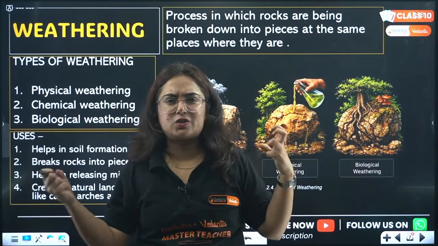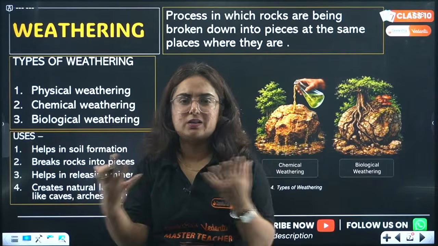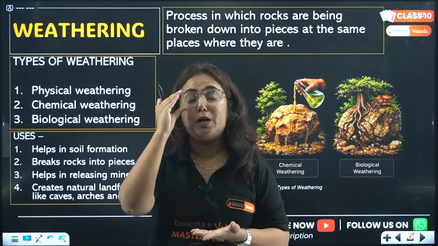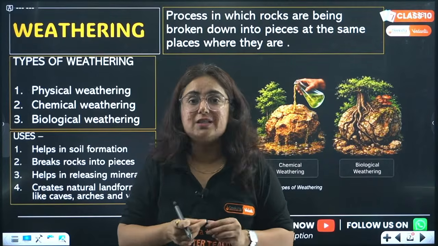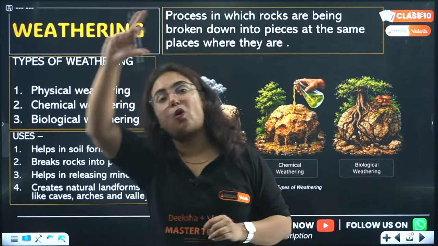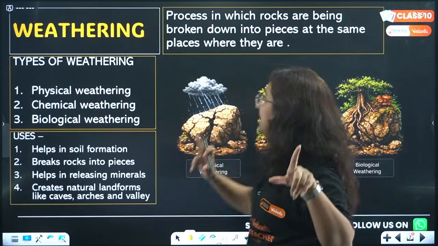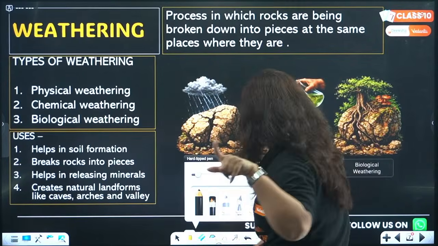In the morning it's so hot, and in the evening there are good rain showers. So that is the weather conditions. Because of those weather conditions, there are changes in the rock surface also. We have to understand them very nicely. First is, what is weathering, beta?